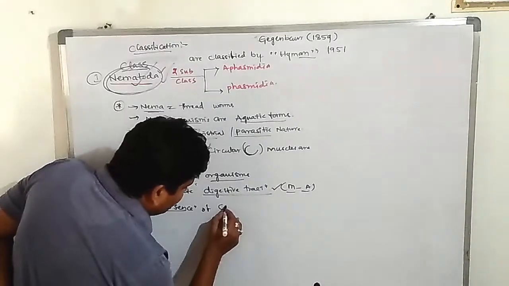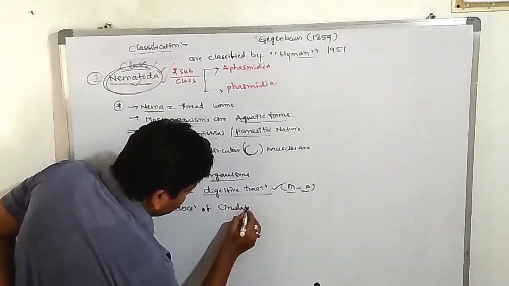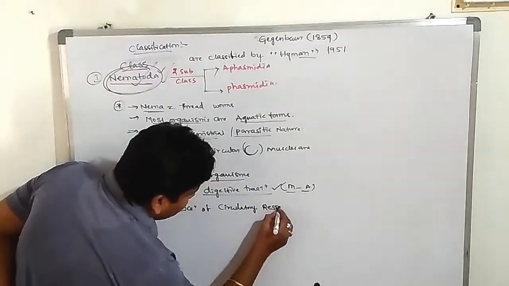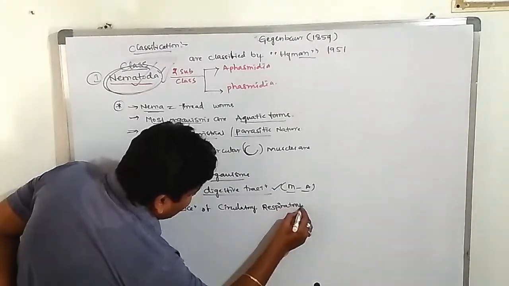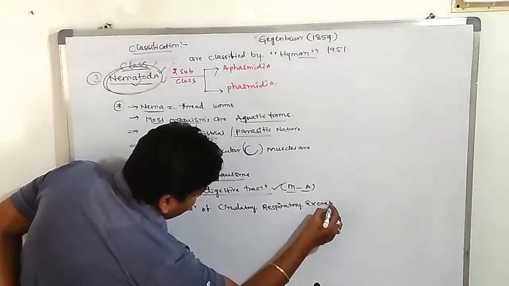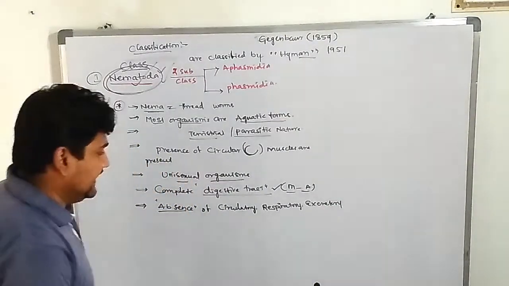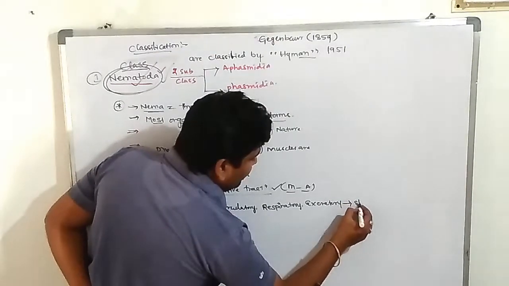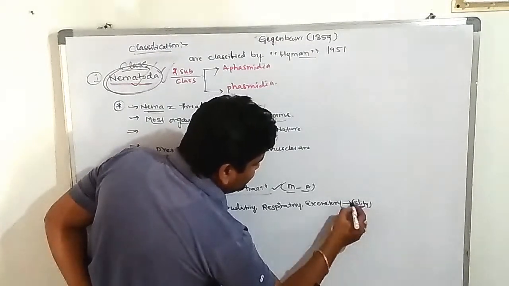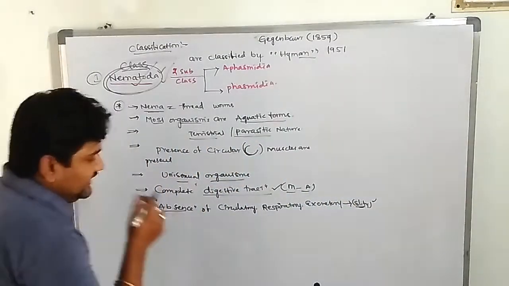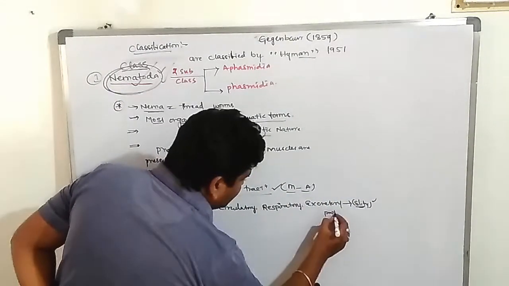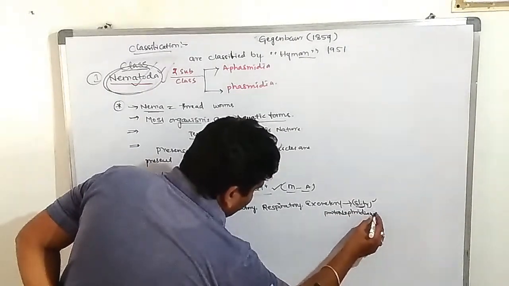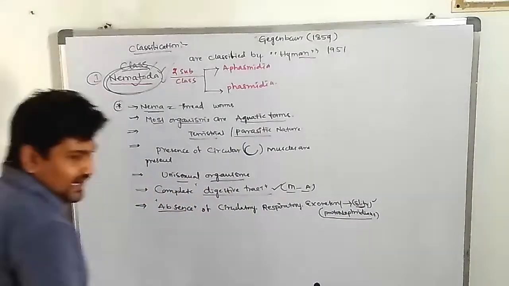In some individuals it is slightly developed, an immature development. What is that? Excretory organs like protonephridia are present. Protonephridia are there.